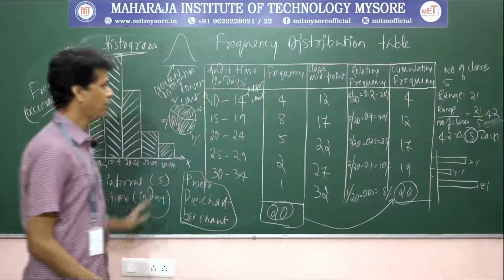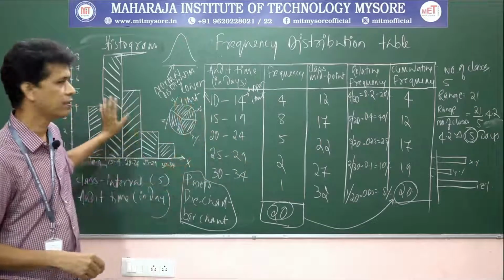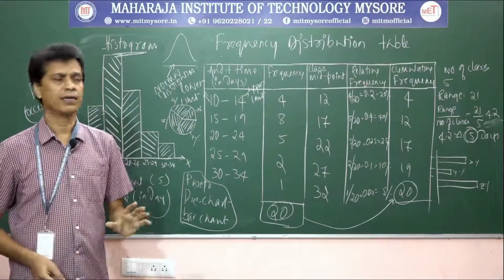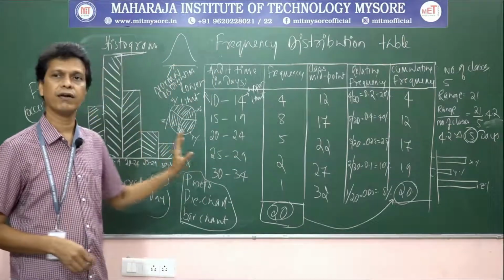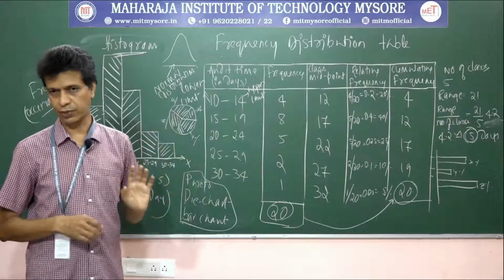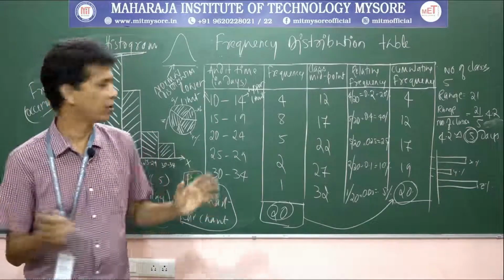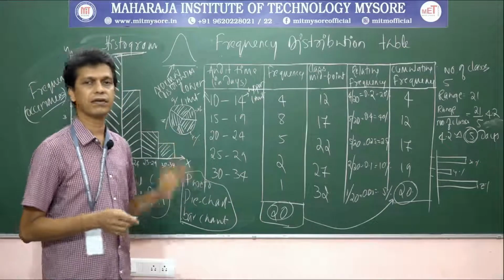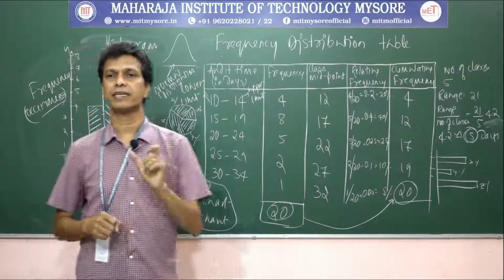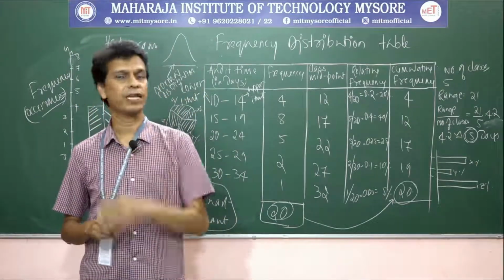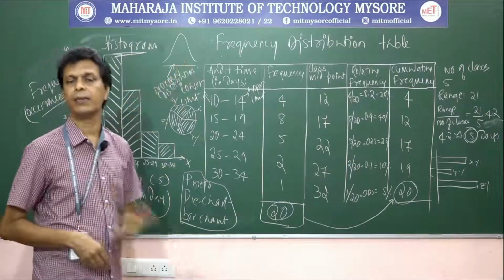So we can get some basic idea about the data, from raw data to grouped data and some pictorial representation of this data, but it is not enough. Guys, just by having this we cannot get the complete understanding about the data. We need certain numerical measures to get the complete meaning about the complete characteristics of this data set. Those numerical measures are the measures of central tendency, the measures of variability, and the measures of shape.